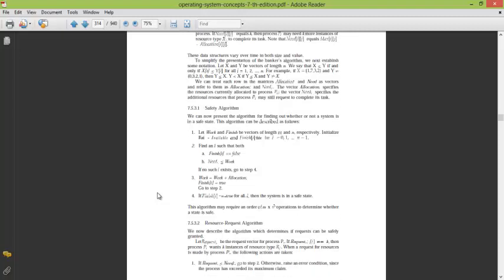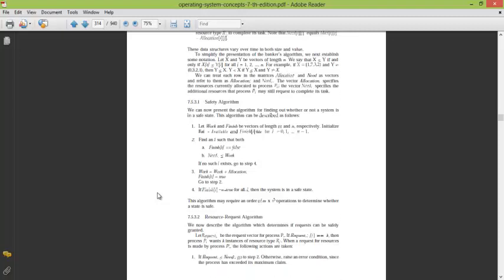Then comes the resource request algorithm. The formula is calculated for the vertices of the polygon mesh.